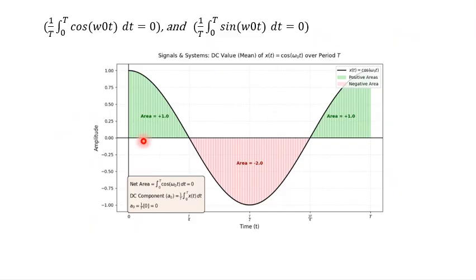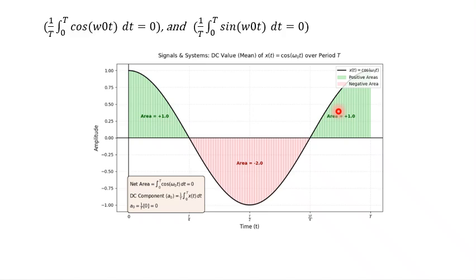So let's see it graphically. You can see this is one cycle of the cosine waveform. So the signal is x of t, which is equal to cos of omega naught t, where omega naught is the frequency in radians per second. You can see that this is the quarter cycle of the signal, positive. Again we have the half cycle negative, and then we have the quarter cycle positive.